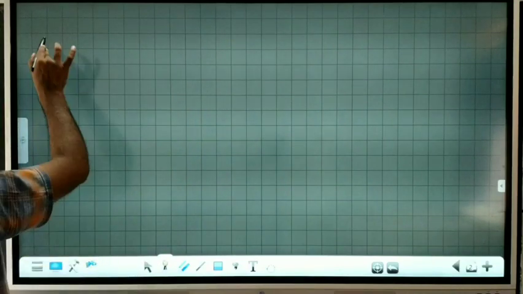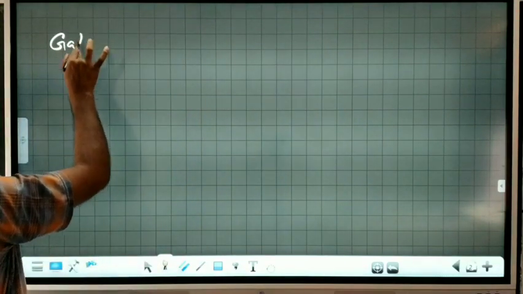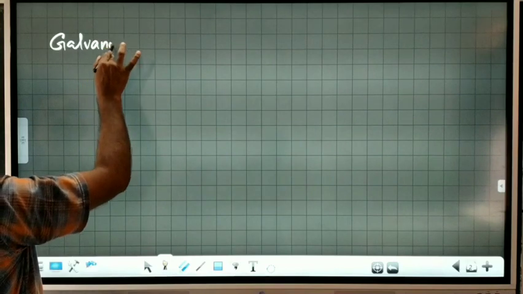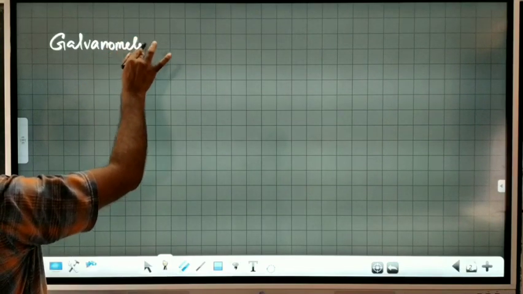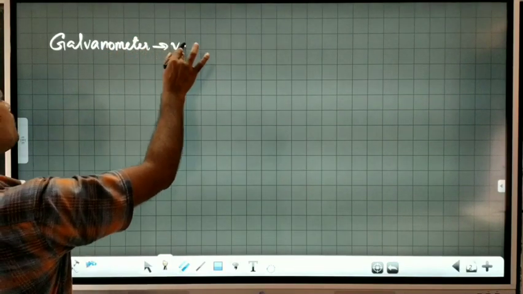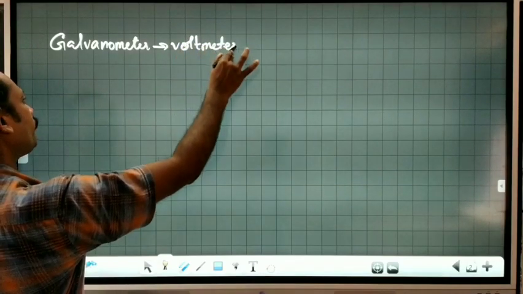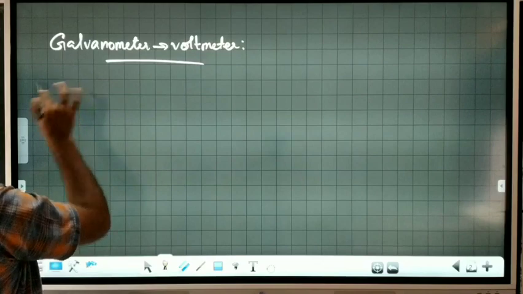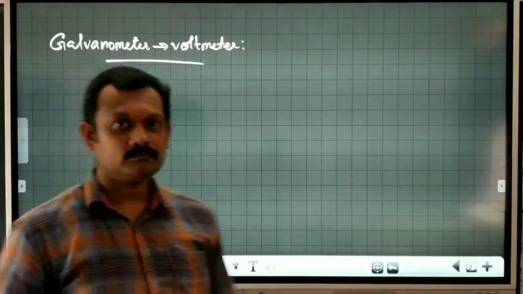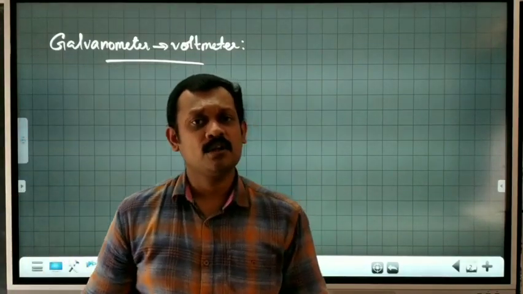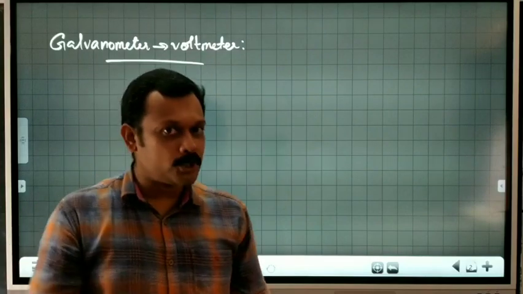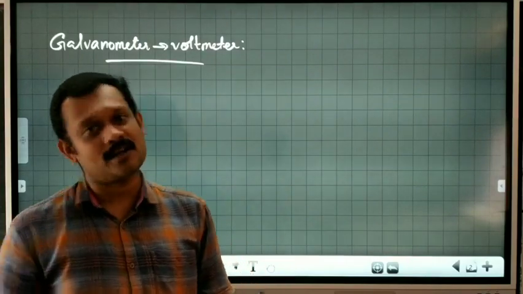That idea is regarding the conversion of the galvanometer to voltmeter. So, what is a voltmeter? A voltmeter is a device used to measure potential difference across a circuit.